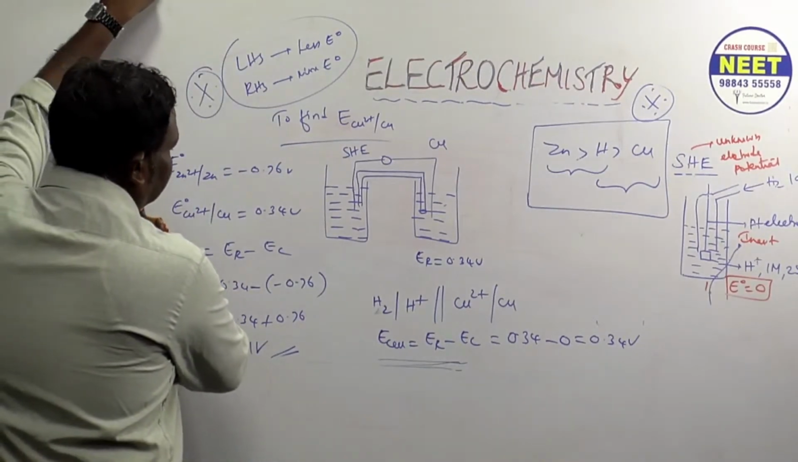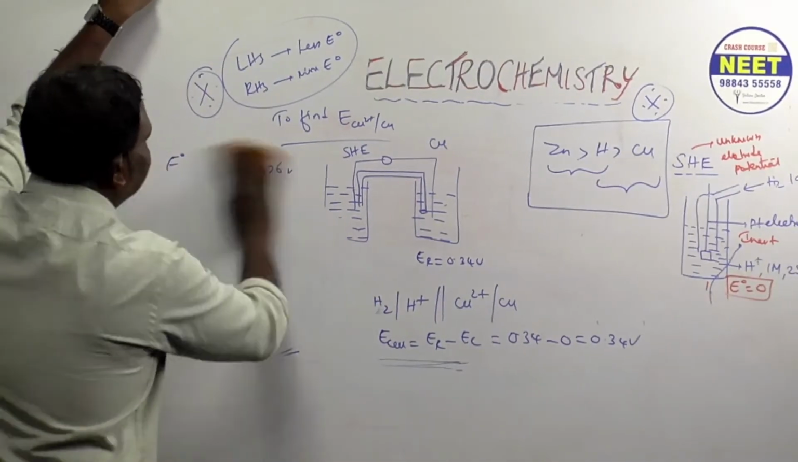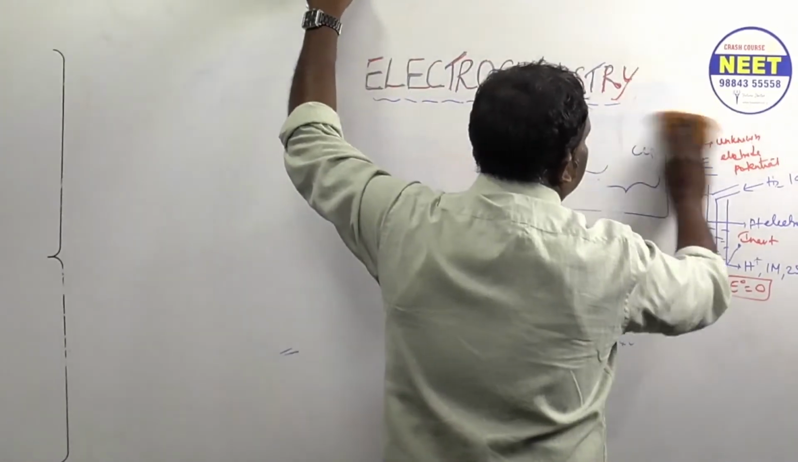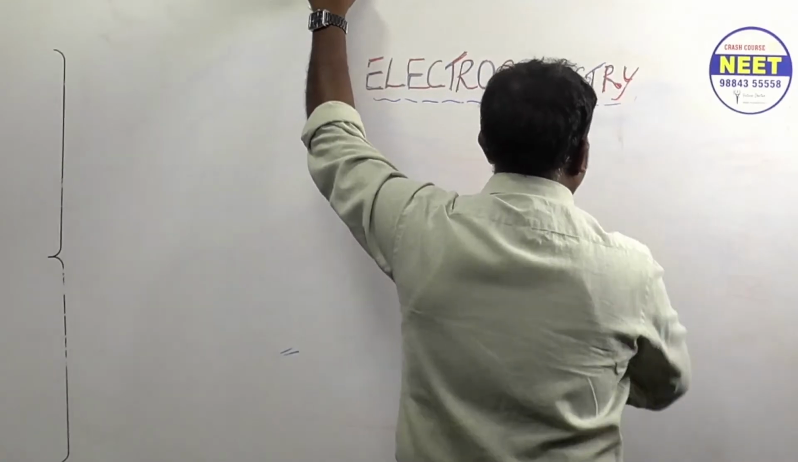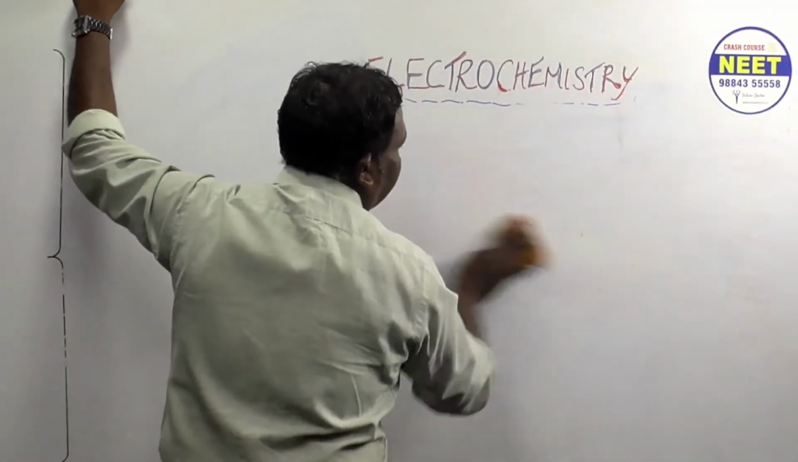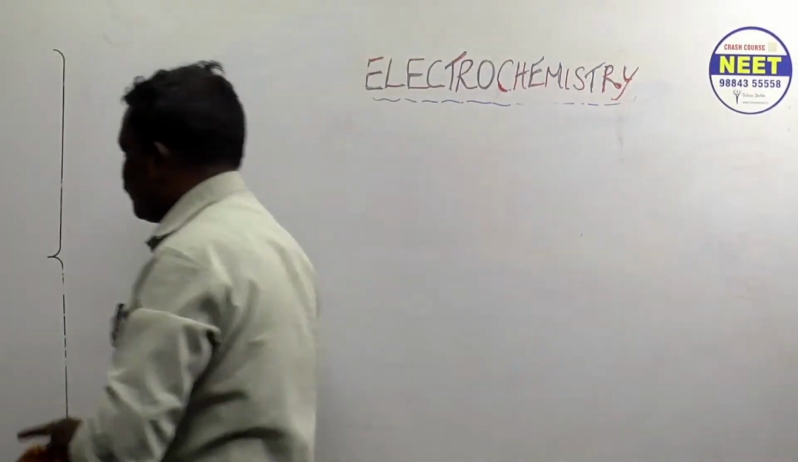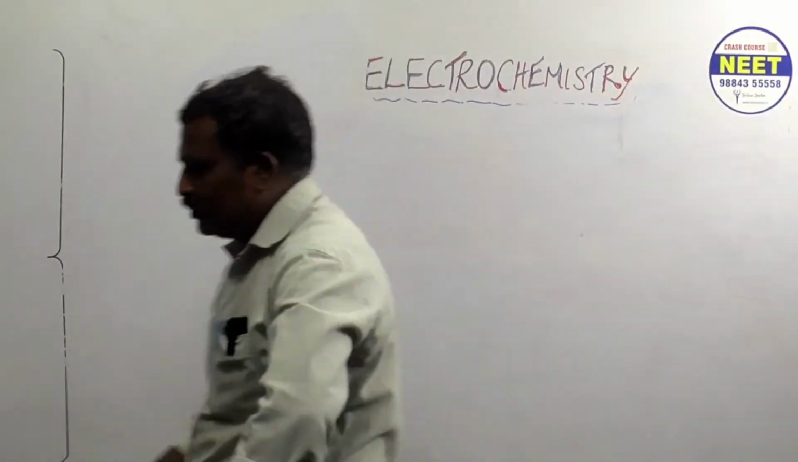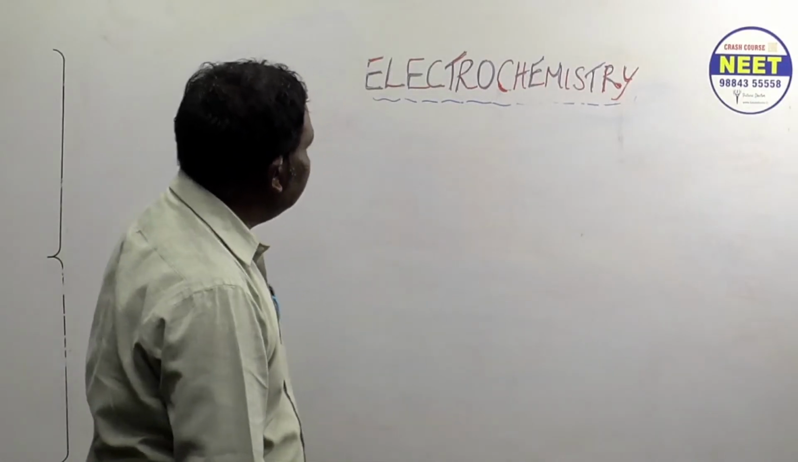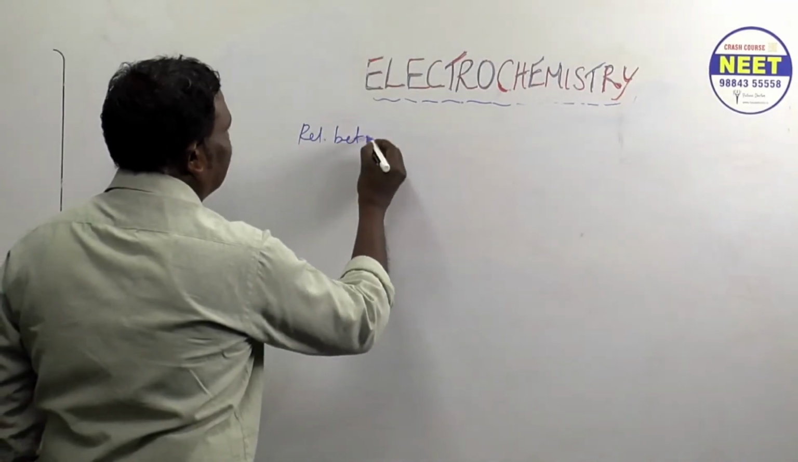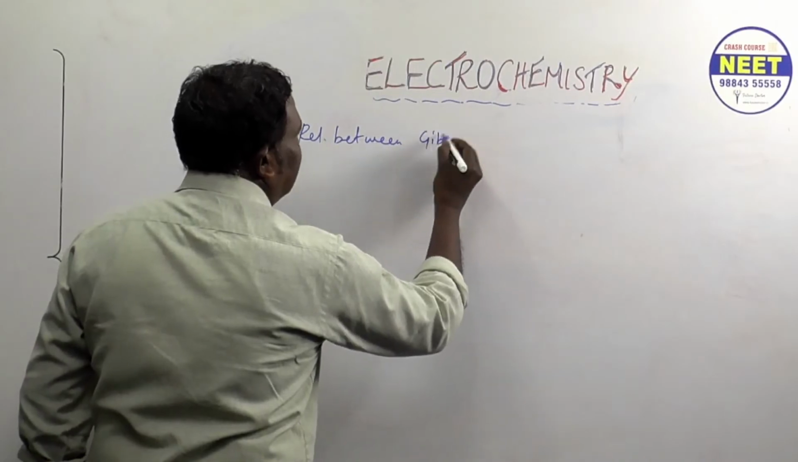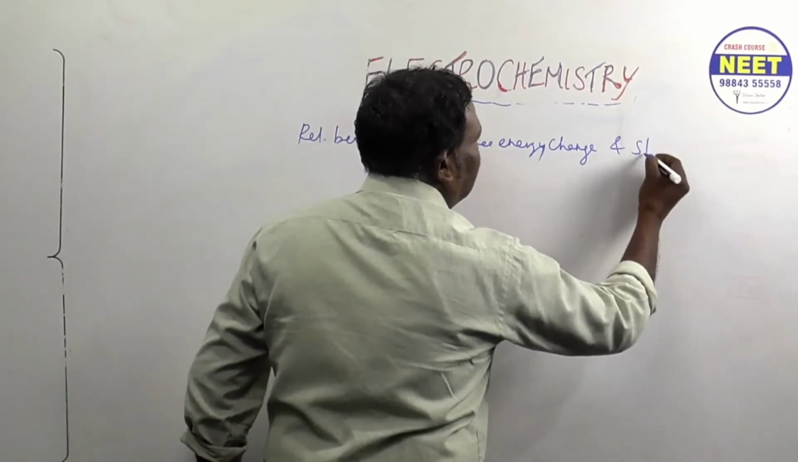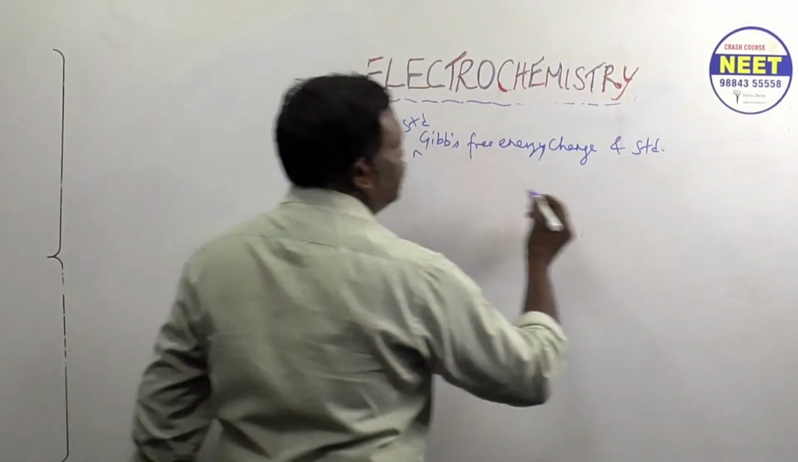Next one. Just write the relation between Gibbs free energy change, standard Gibbs free energy change, and standard electrode potential.